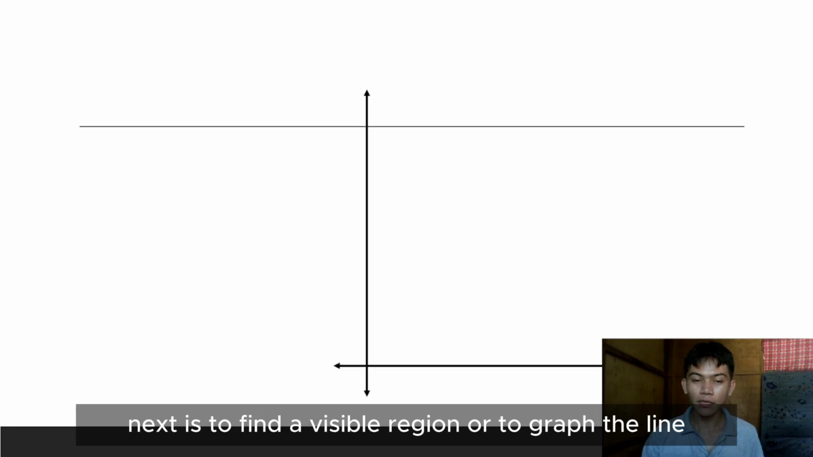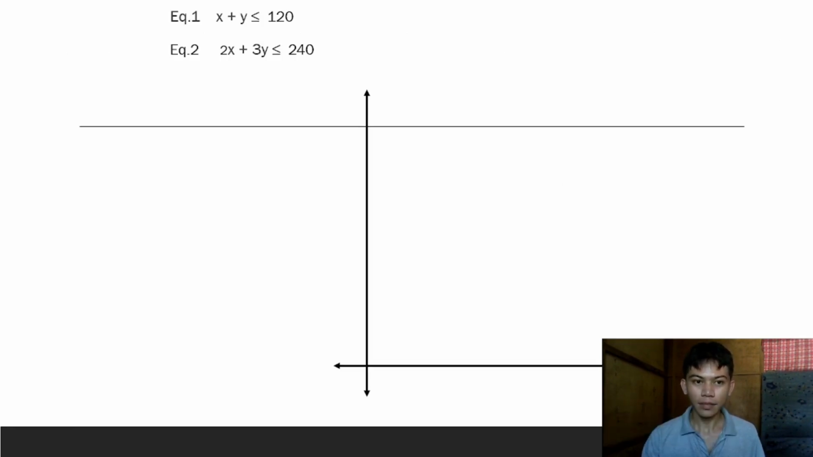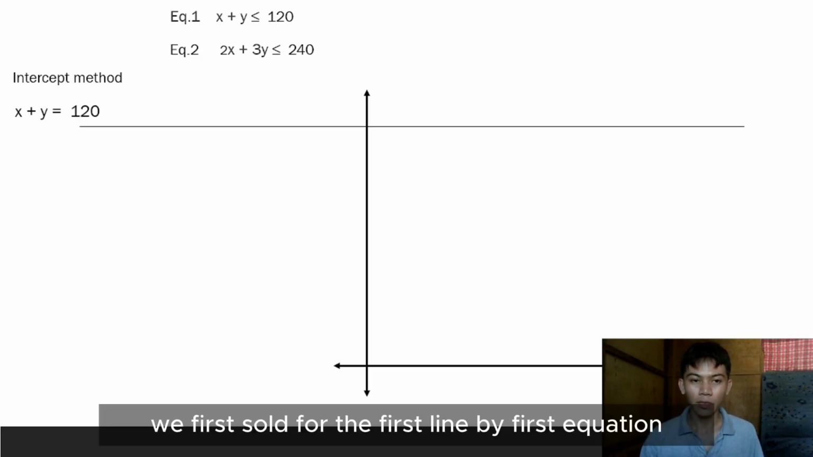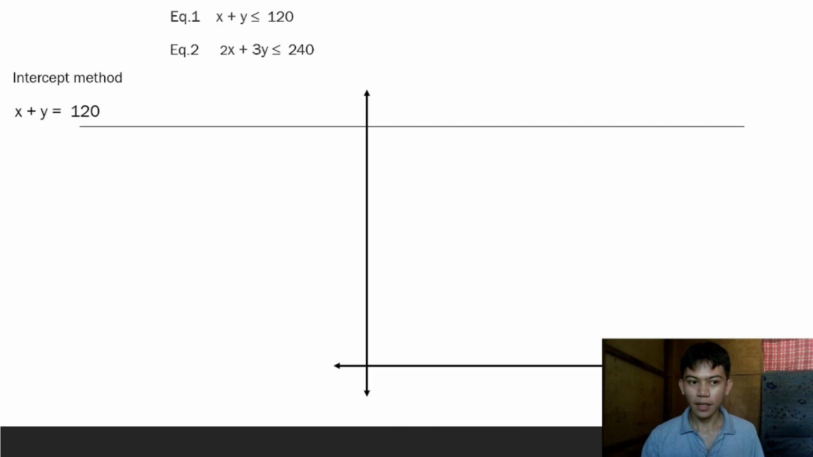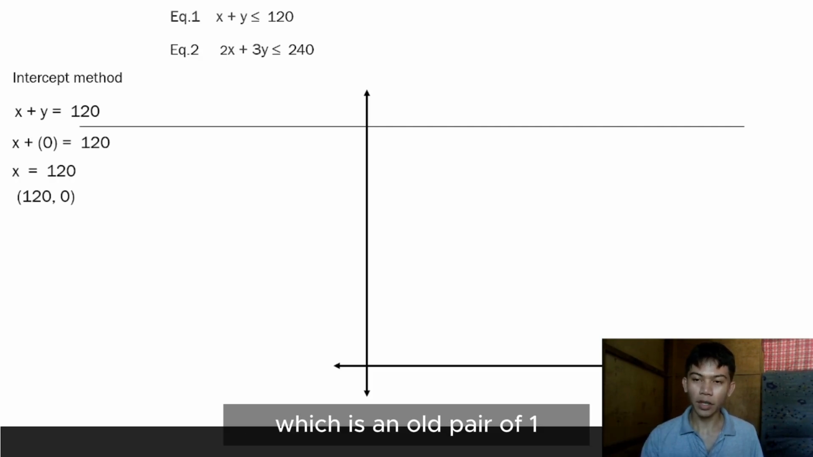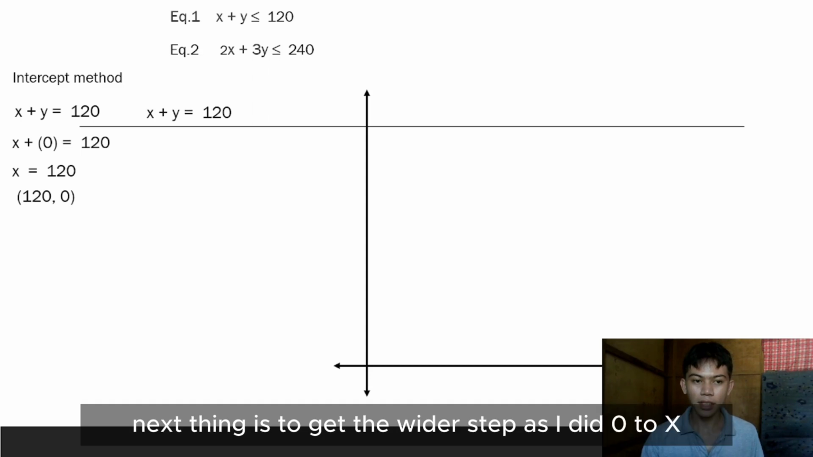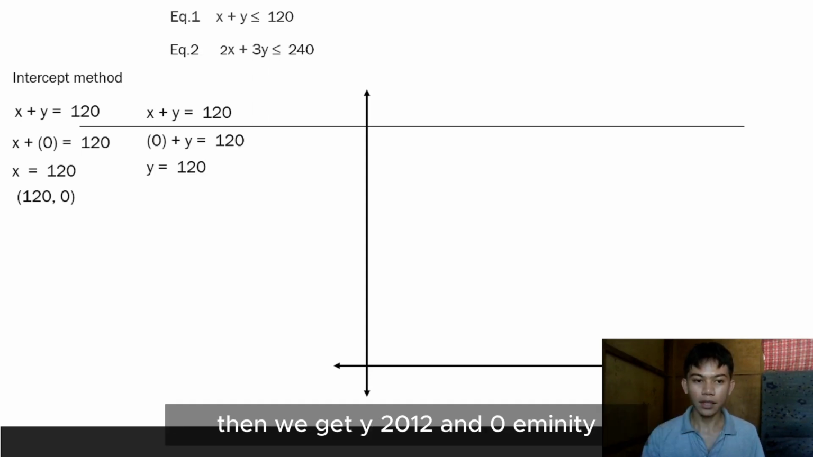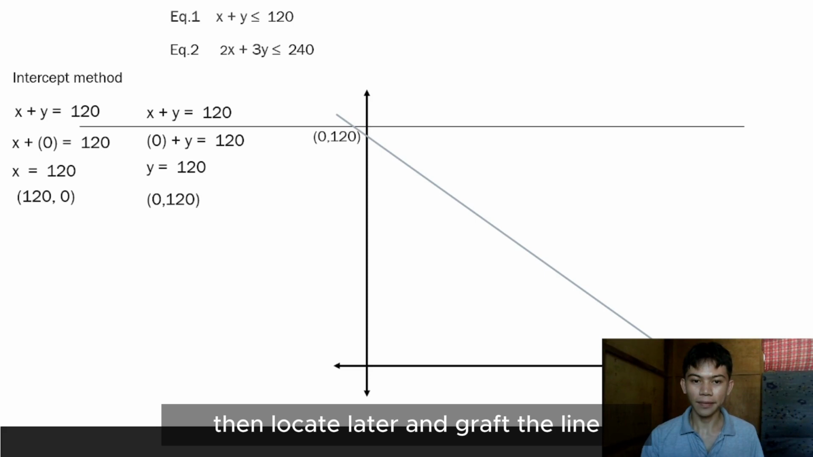Next is to find the feasible region, or to graph the lines. We use the intercept method. We first solve for the first equation. Substitute 0 for y to get the x-intercept, which is the ordered pair (120, 0). Next, to get the y-intercept, substitute 0 for x, then we get y equals 120, giving (0, 120). Then locate the points and graph the line.